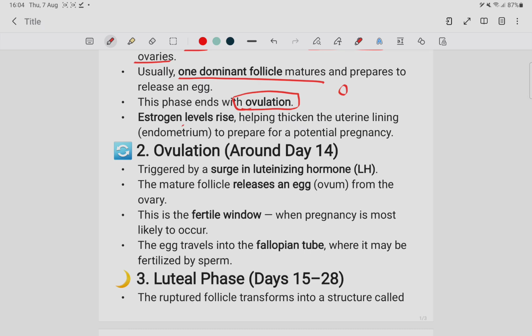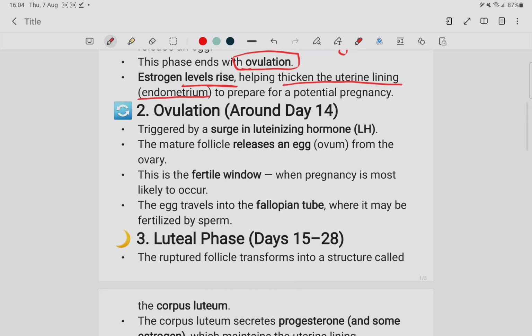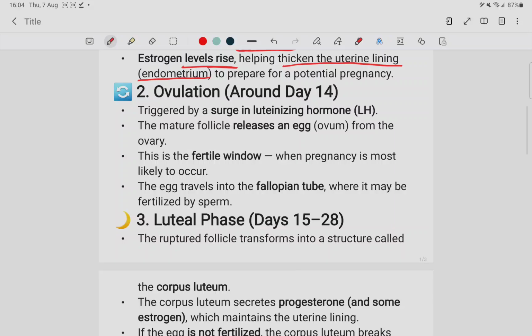Estrogen level rises, helping in thickening the uterine lining. There is an increase in the thickening of the uterus, which is called the endometrial layer.